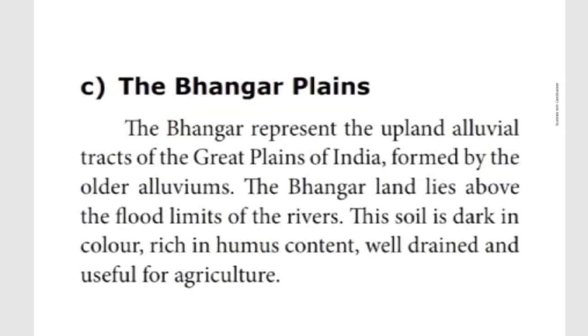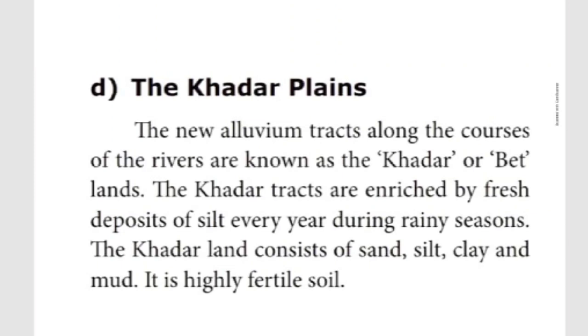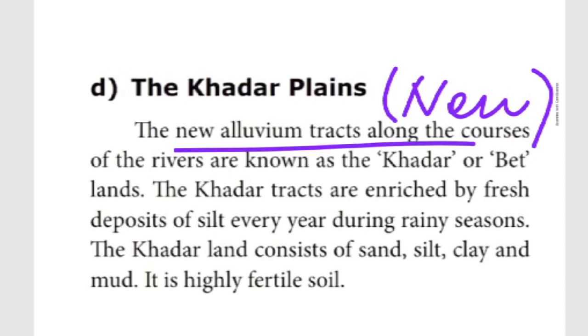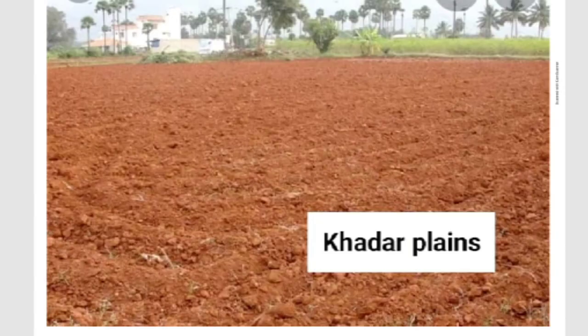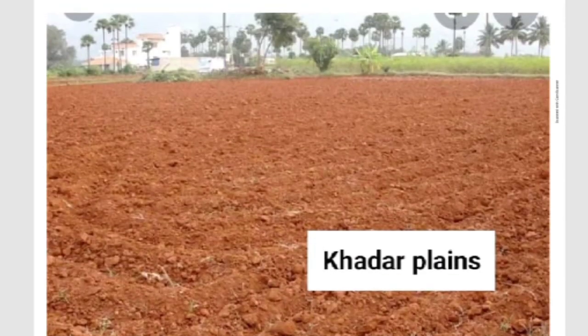Yes, the next one, Khadar plain. What type of soil does it consist of? New alluvium. Alluvium in the sense of fertile soil. New alluvium tracts along the courses of the rivers are known as Khadar, otherwise called betlands. This is the Khadar plain, children.